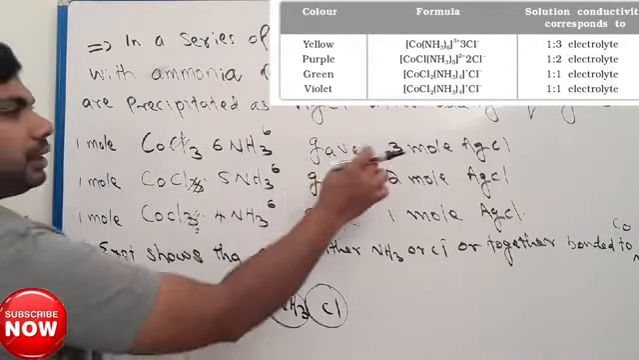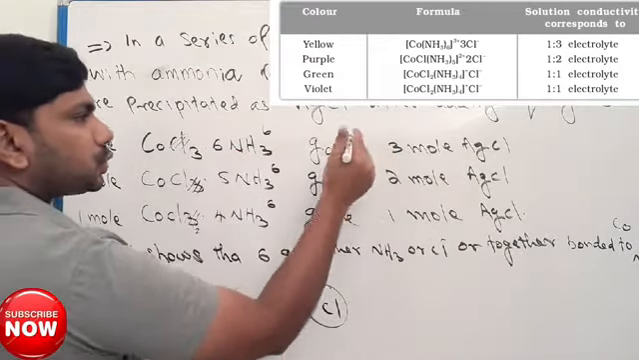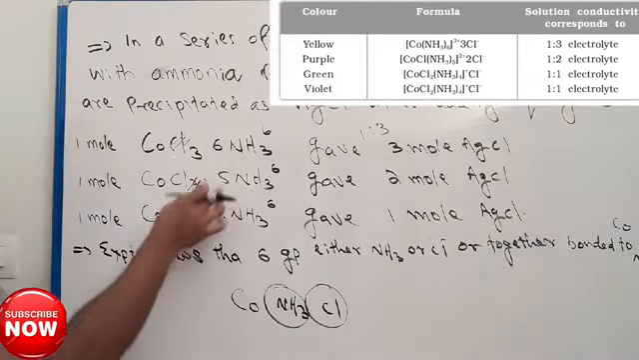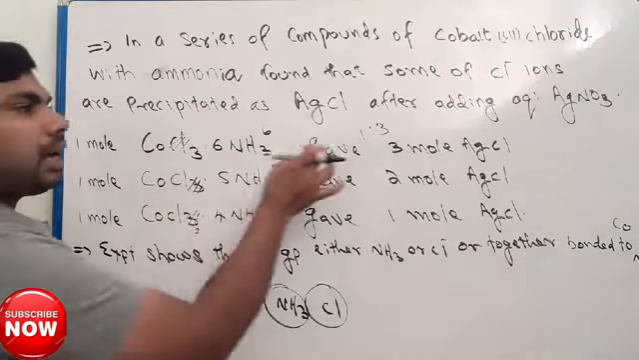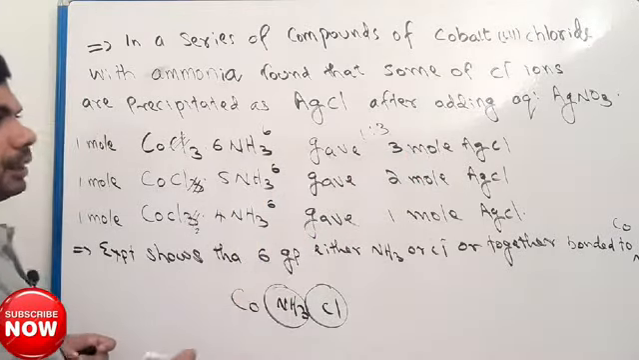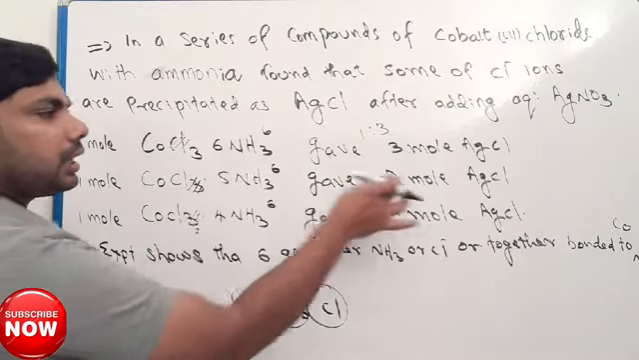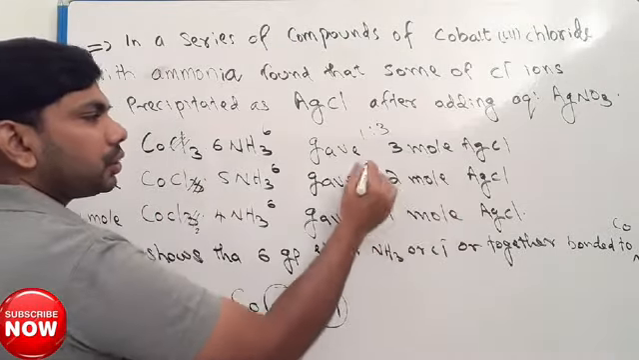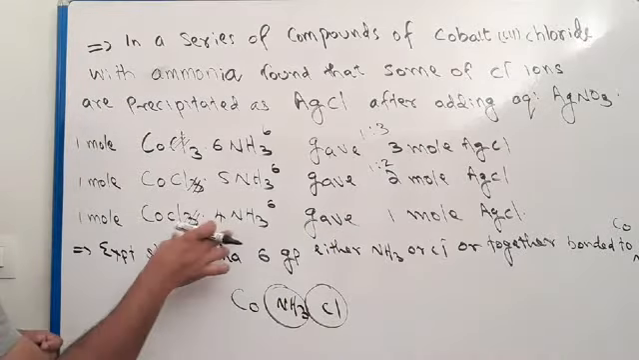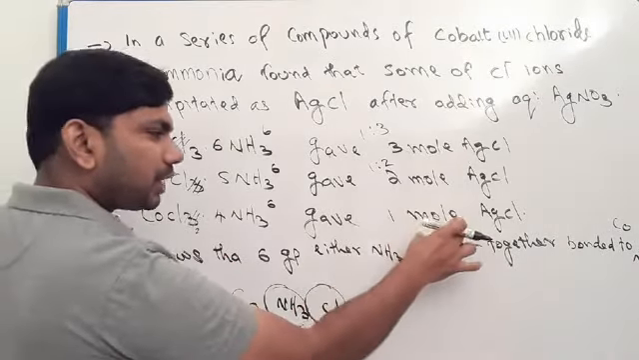Look here, 1 and here 3, so 1 is to 3. Also you can check the table, the ratio of positively charged ion and negatively charged ion will be 1 is to 3. Also here it will be 1 positively charged ion and 2 chloride ions, so it will be 1 is to 2. And here it will be 1 positively charged ion and 1 chloride ion.